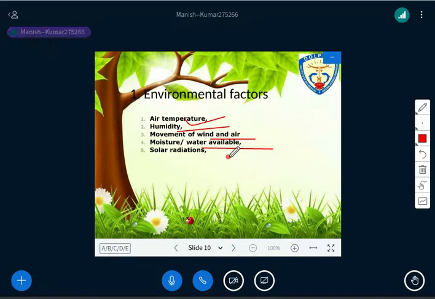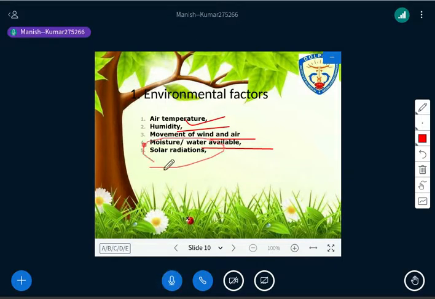Moisture or water available means the quantity of water available in a certain place. If less water is there, less transpiration will take place. Less transpiration means less evapotranspiration, and the condition will repeat. If there is more water, there is more transpiration from the plant, and it will be more evapotranspiration there, right? And solar radiation, this is heat.